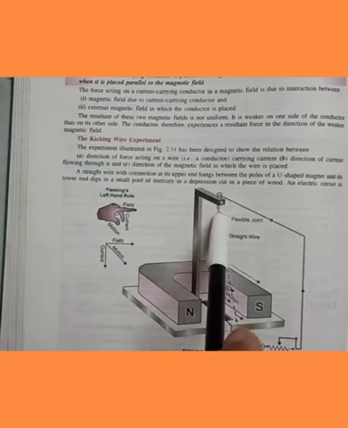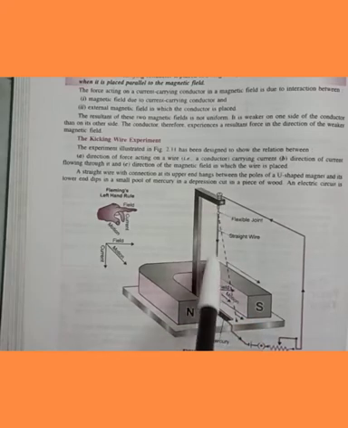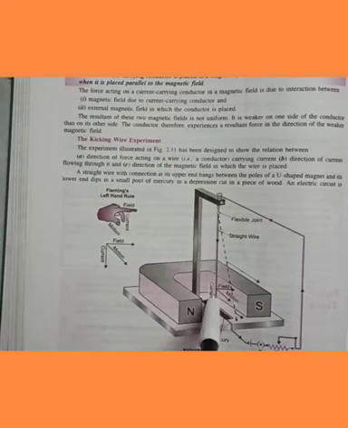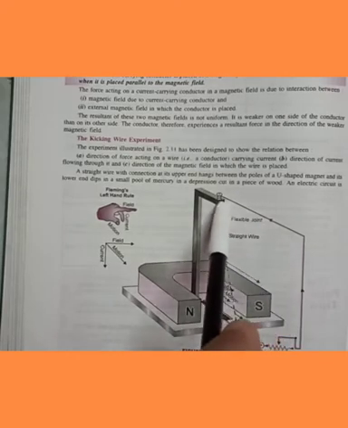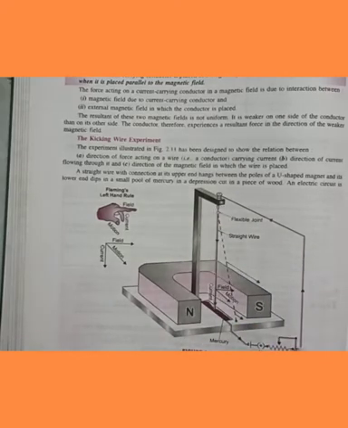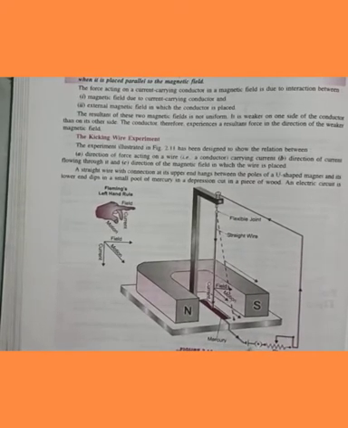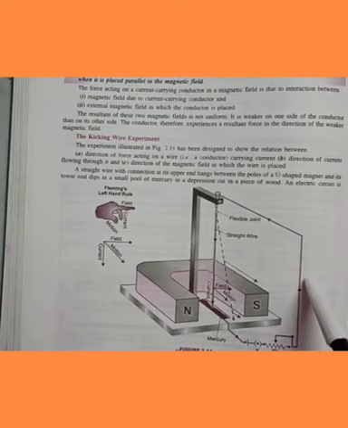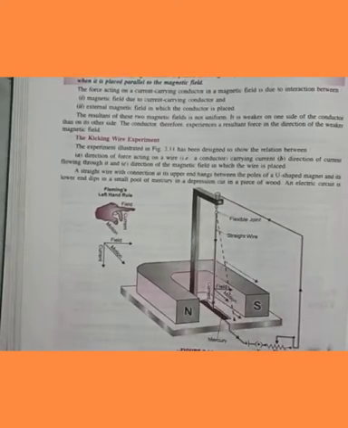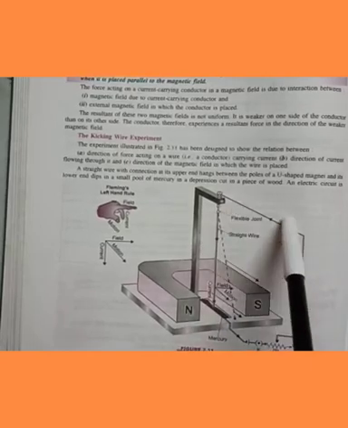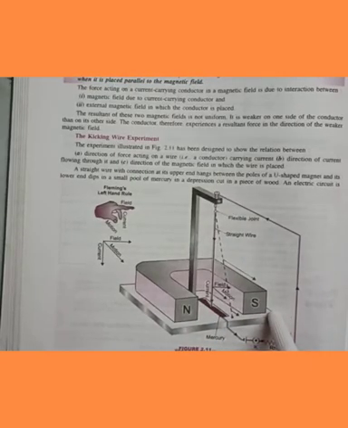The wire is basically not made of iron. When current is passed through it, current can pass from up to down, or current can pass from down to up.